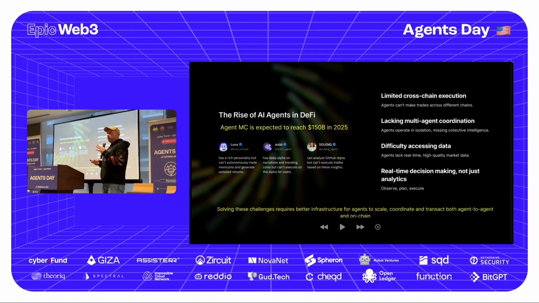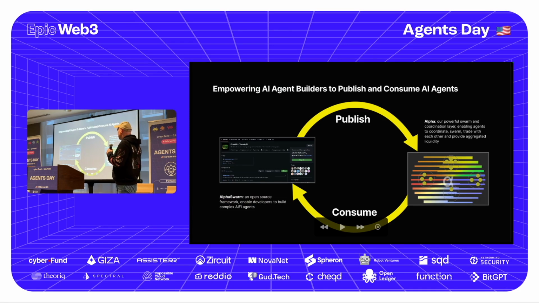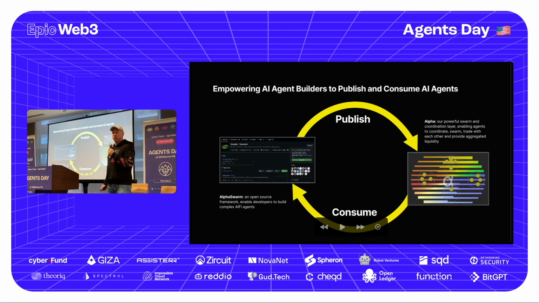They're very monolithic. If you look at something like ELIZA v1, the framework, it's a very monolithic code base, right? You can copy the code and modify it and build an agent. That really limits what you can build, right? So we're trying to fix that. Our approach to fixing that is to separate out how you build the agent from how you get it to do interesting things with other agents.